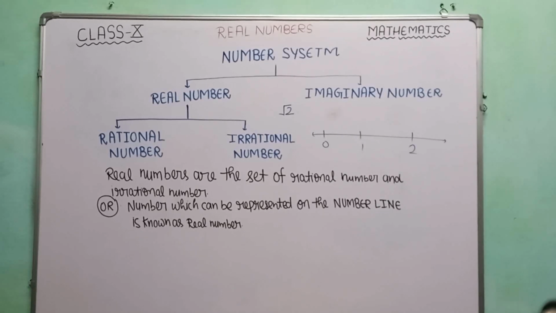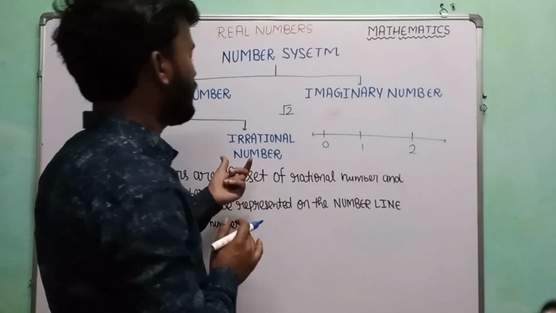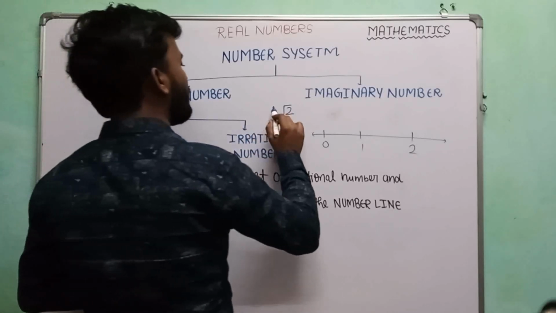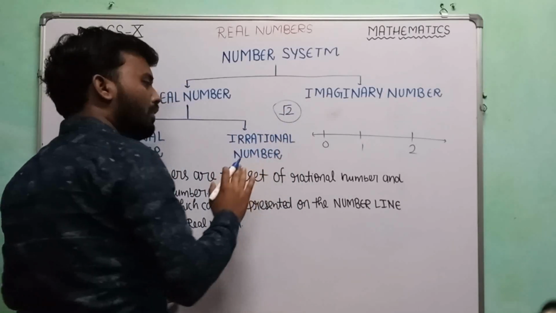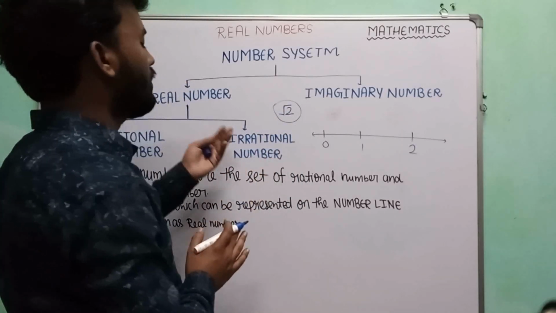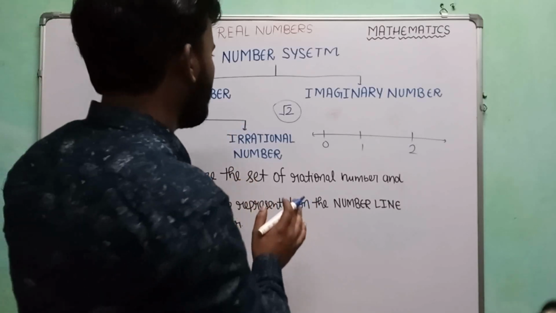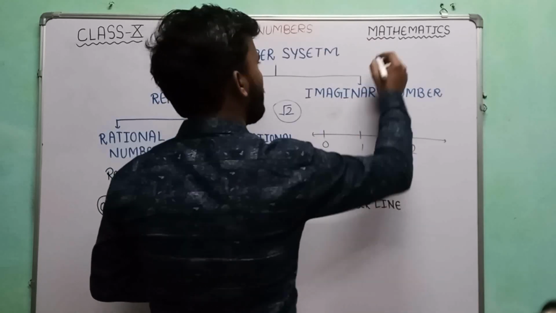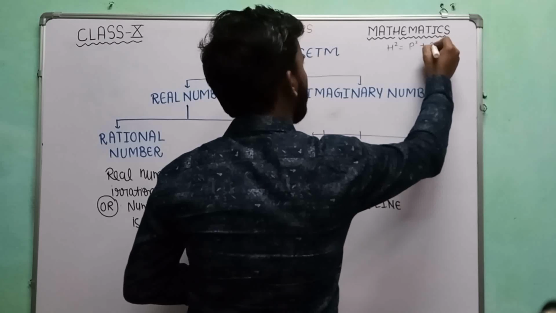If you remember, we studied in class 9th how we can plot irrational numbers on the number line. For this, let us take the example of root 2. From there, we will understand how we can represent irrational numbers on the number line. By using the Pythagoras theorem, hypotenuse square is equal to perpendicular square plus base square.